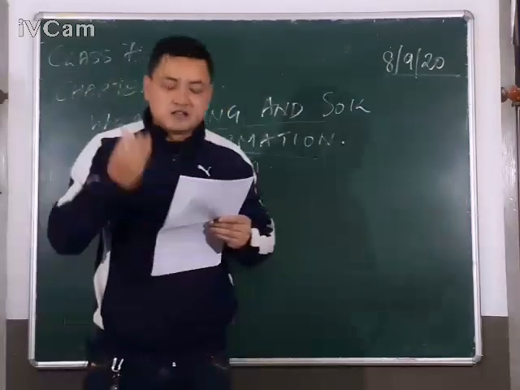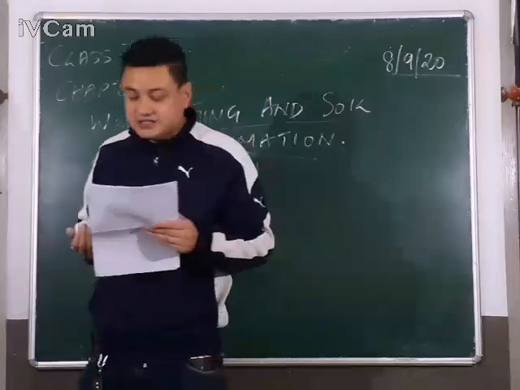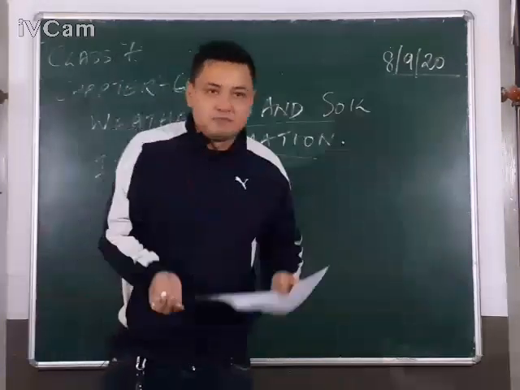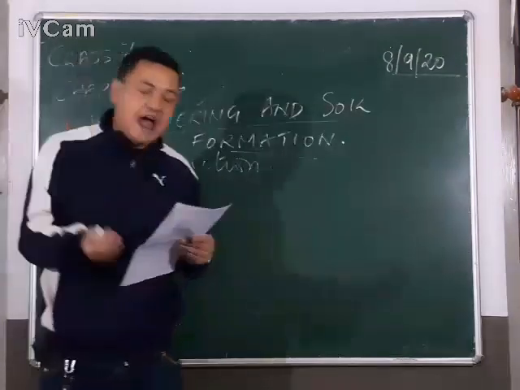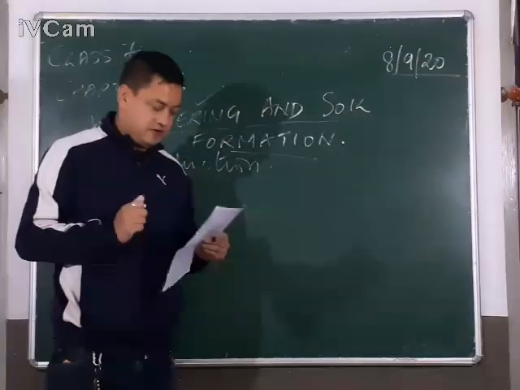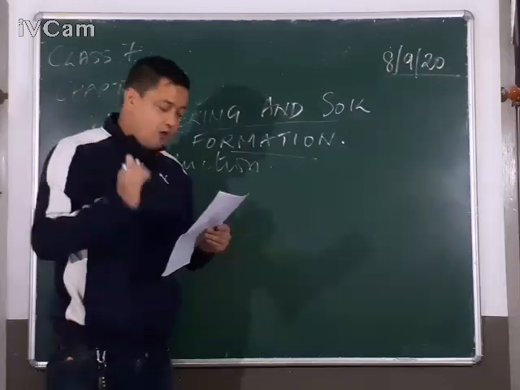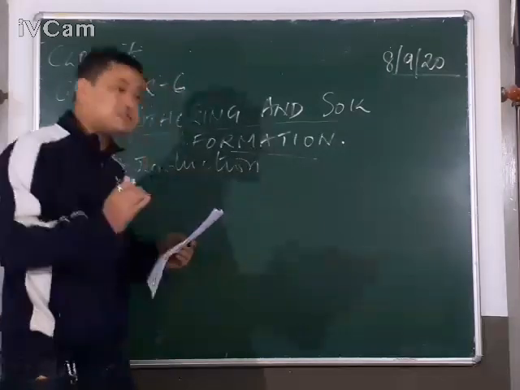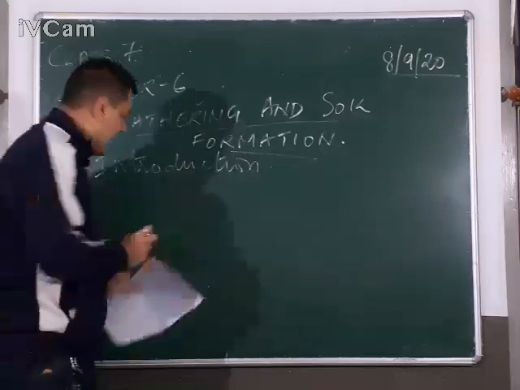This is because the life-sustaining elements such as land, water and air are present on the earth. The three main components, three main parts of the earth are land.